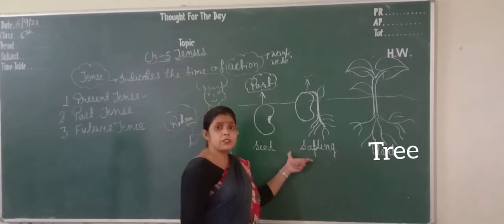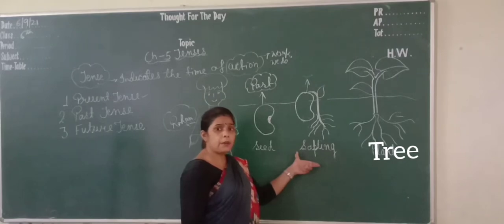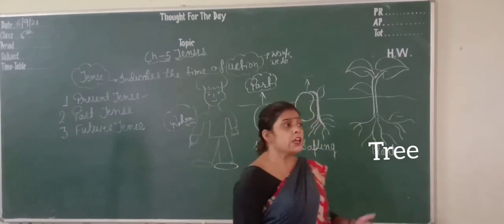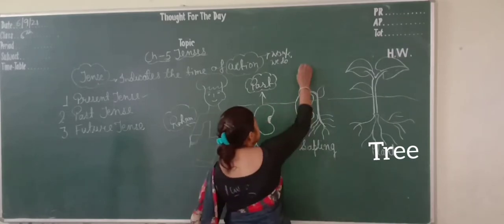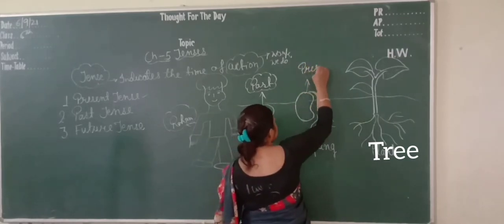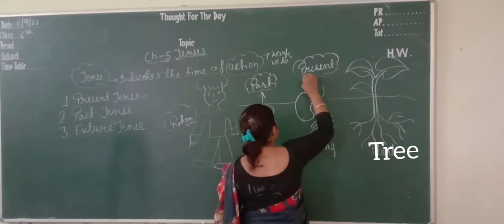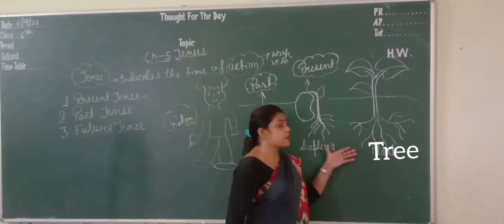Now it becomes a sapling. Abhi chhota paudha ban jata hai, ek baby plant ban jata hai. So now it becomes a sapling. It means this is present. Which action we do in present time, that is present tense.